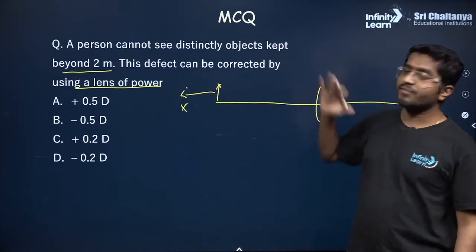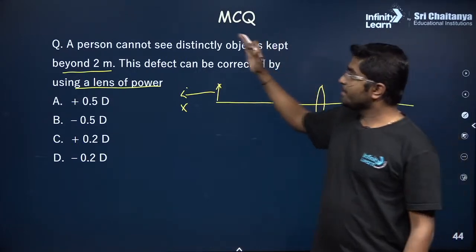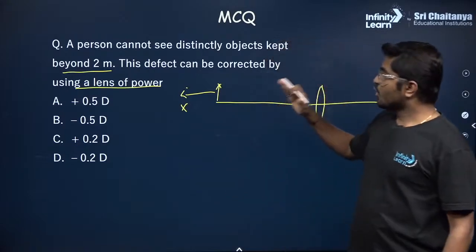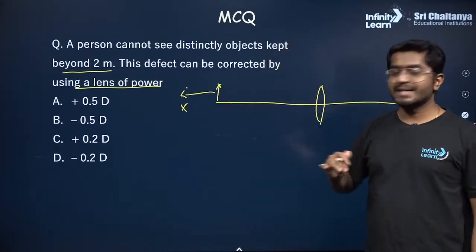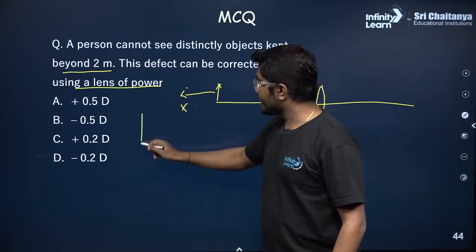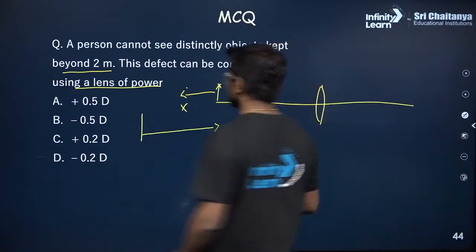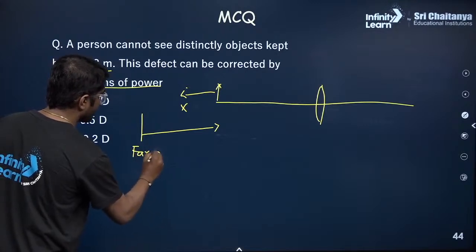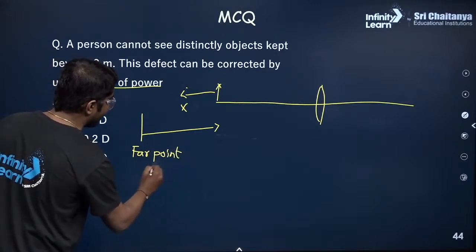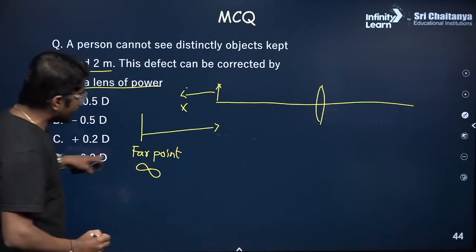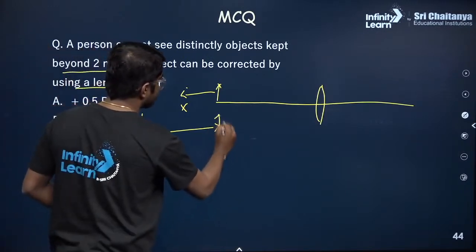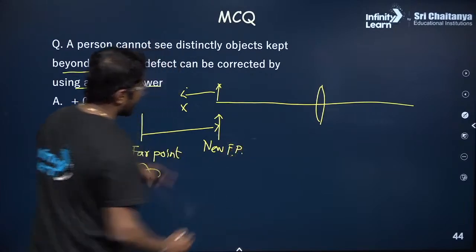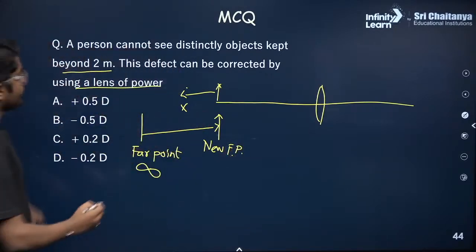Firstly, tell me what is this defect? Cannot see beyond 2 meters. It is myopia, correct? So where should the object be? The far point has shifted. This is the far point, which was infinity for the normal eye. It was shifted to this new far point. And what is this location? It is 2 meters.